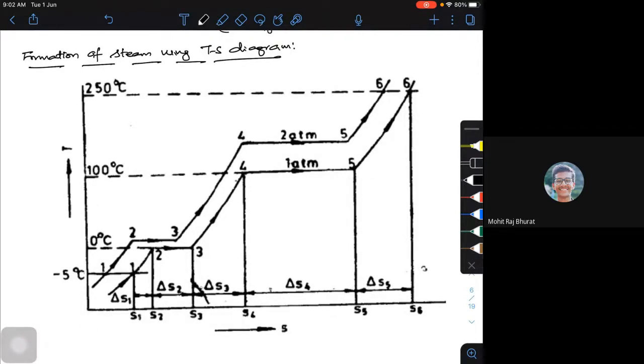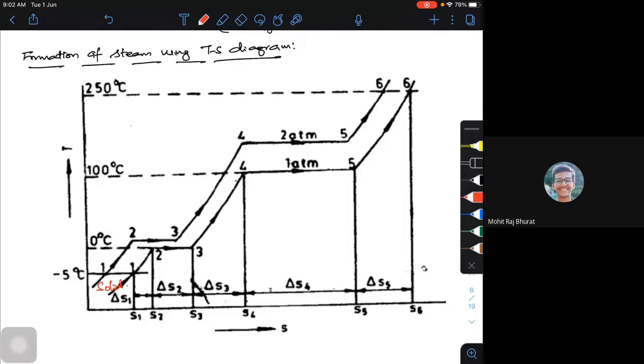Now, say for example, I have the water at some temperature, maybe at 0 degrees Celsius. Anything below 0 degrees Celsius, I may be having a solid, it may be solid ice also. Now what will happen? The amount of heat required to warm your ice from a temperature lower than 0 degrees Celsius till it reaches 0 degrees Celsius, we call that heat required for the solid. That is the sensible heat for the solid.